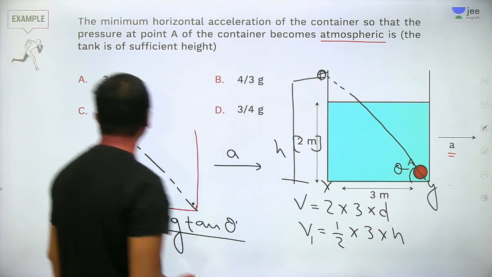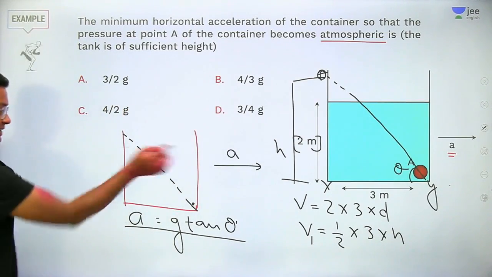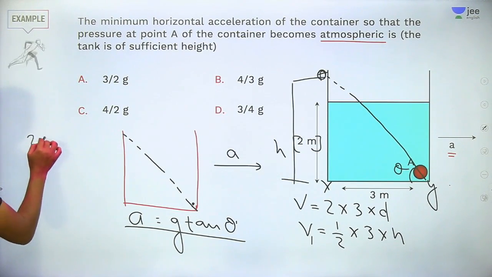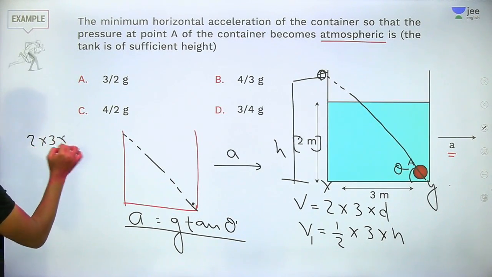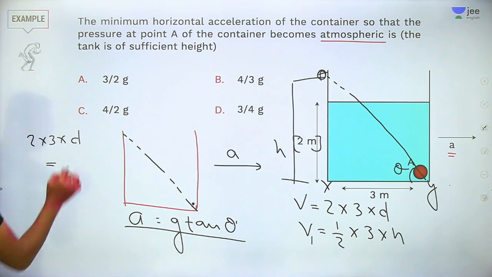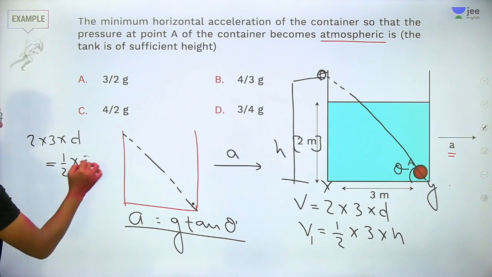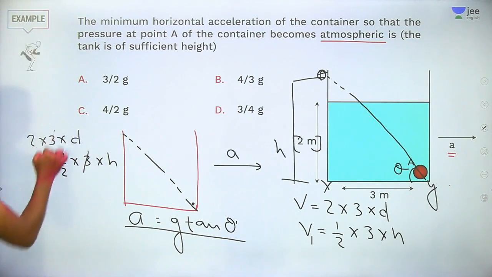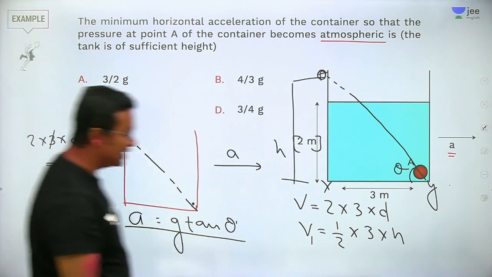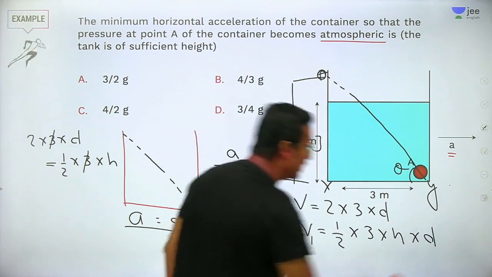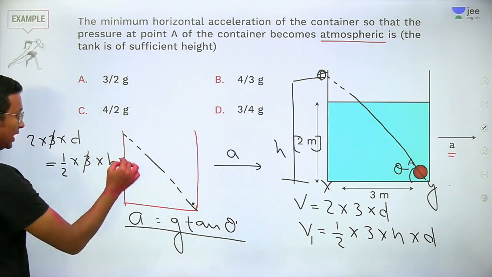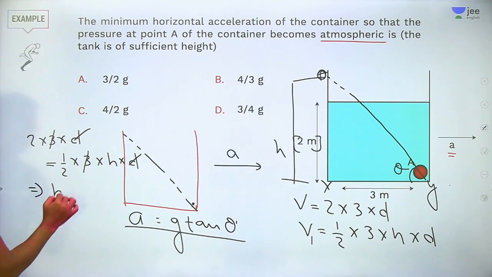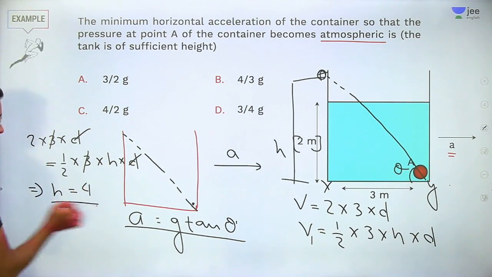Okay, so if I equate V to V1, we'll get 2 into 3 into D will be equal to half into 3 into H. So 3 and 3 will cancel, and obviously you need to multiply a D out here for the depth. So into D. Now D and D will also cancel, which implies H will be equals to 4.